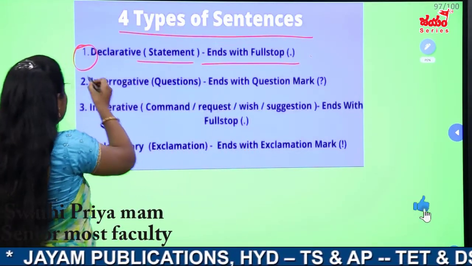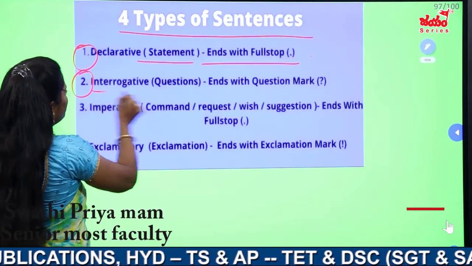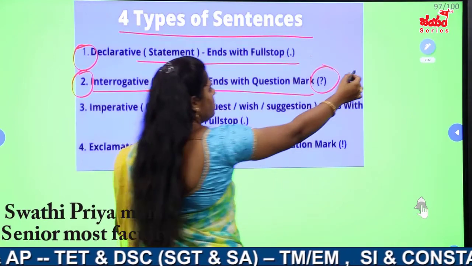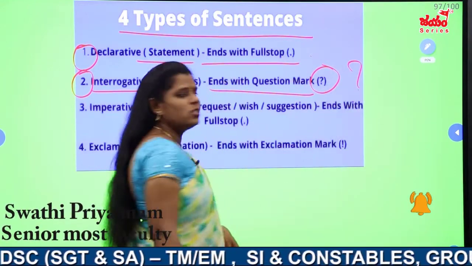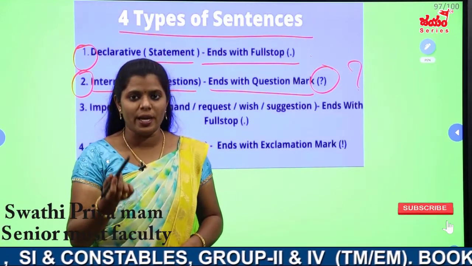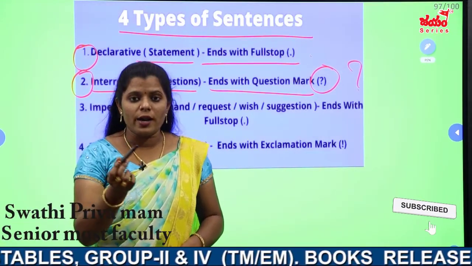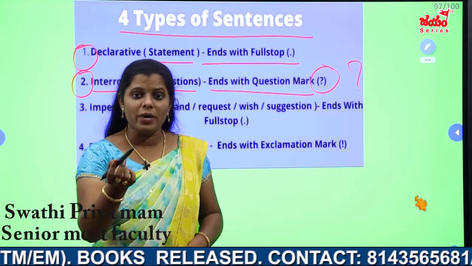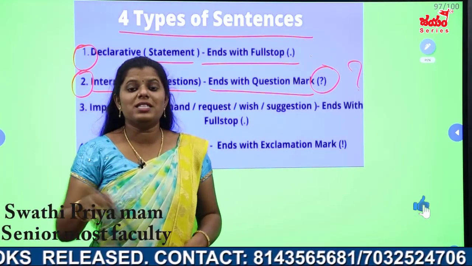Next type is interrogative. Interrogative is nothing but questions. It ends with a question mark. So interrogative means questions, and we will ask so many questions like what is your name? Where are you from? How old are you? When did you join this institute? Are you happy? Is it raining?